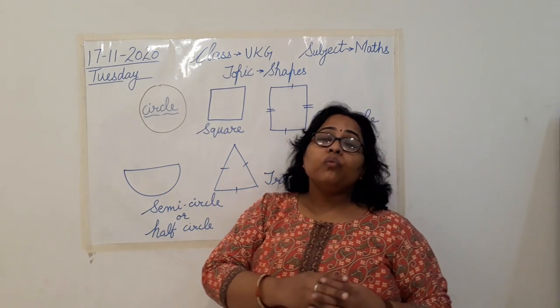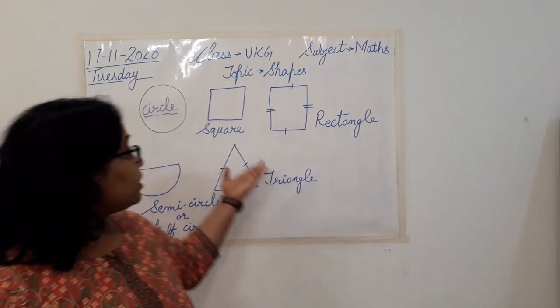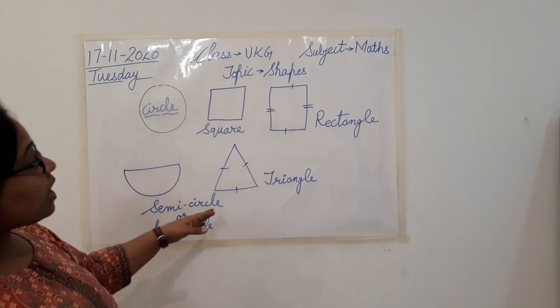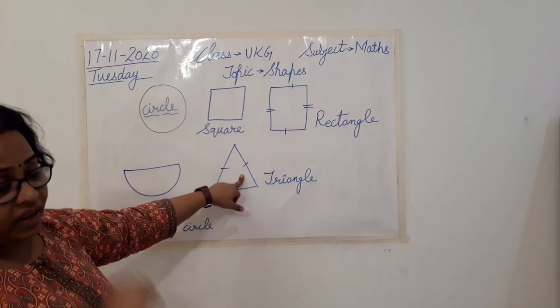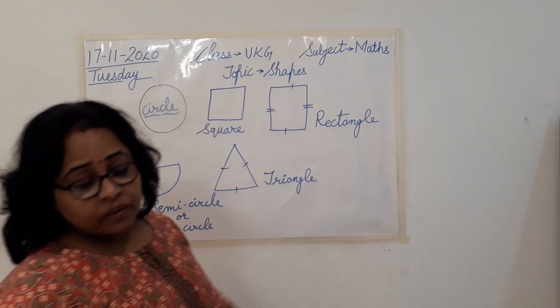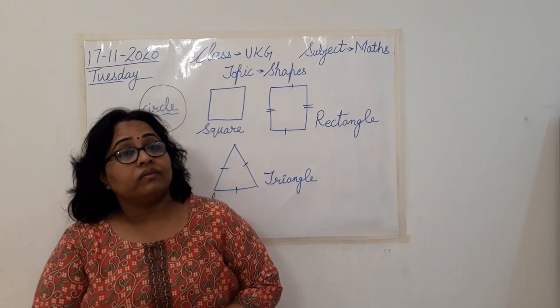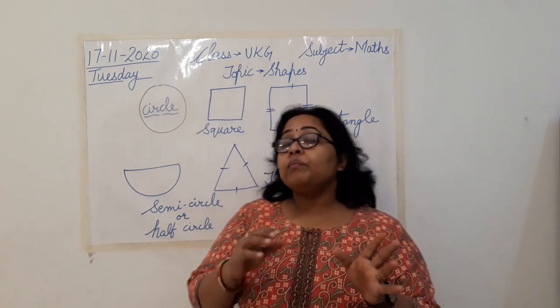Now a shape which has three sides. A shape which has three sides. Tell me, all the shapes are here with you. So which shape has three sides? Triangle has three sides. Now if I talk about, tell me the shape which looks like a boat. Tell me one shape which looks like a boat.